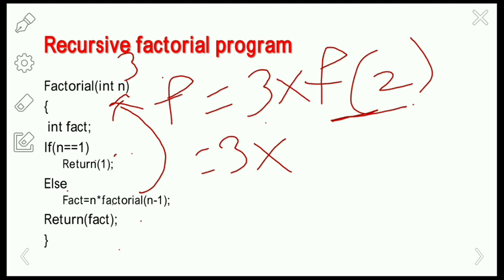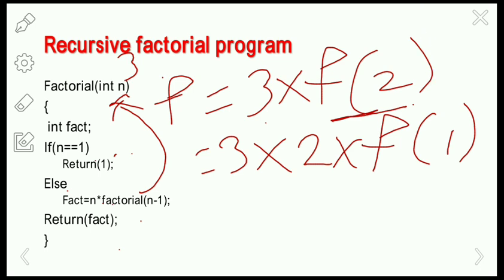So now fact equals n into factorial of n minus 1. Here the n value is 2, 2 into factorial of n minus 1. Factorial of n minus 1, that is 1. So again this is a function, factorial of 1. It will again call its own function, and now the n value is 1. It will check the if condition, n equals 1, so it will return 1.